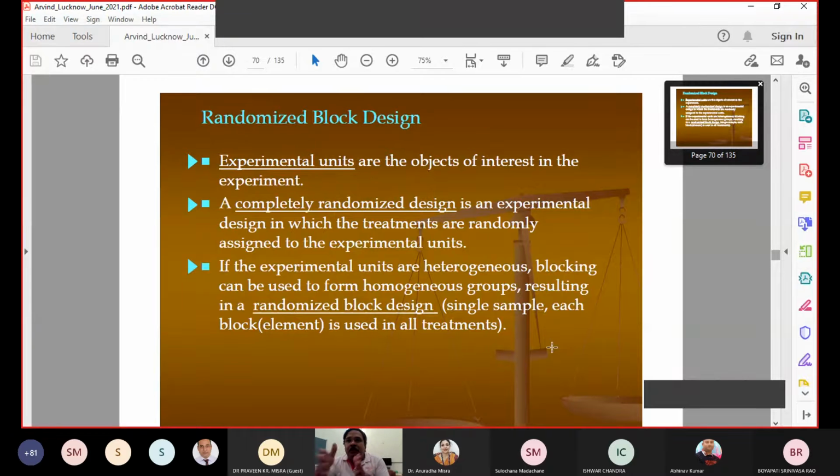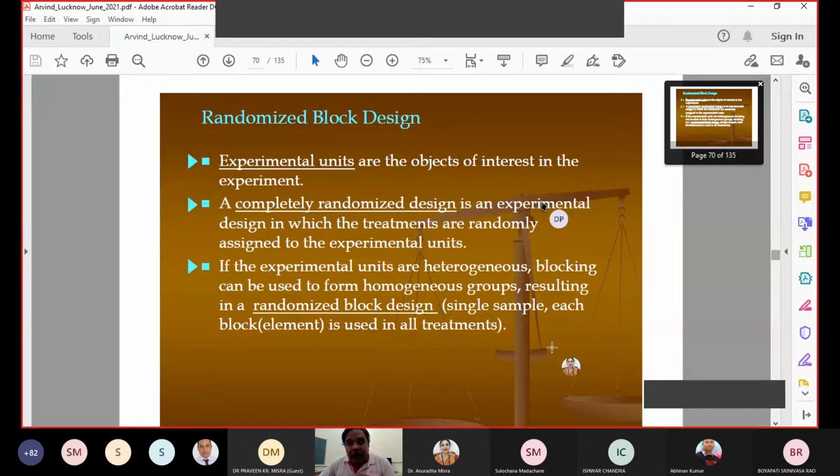Once you cut the strips or sort out the units, you can find a bunch of blocks that are relatively homogeneous, but heterogeneous to the others. I am not claiming that we are collecting homogeneous blocks together. We are collecting blocks which are relatively homogeneous, and then we perform the experiment.